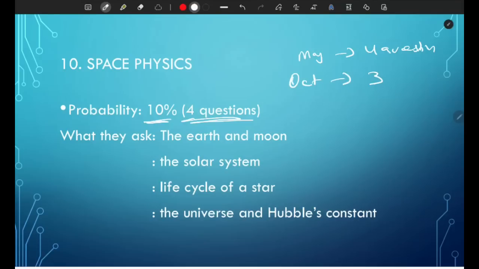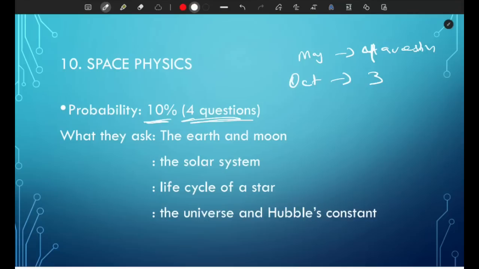So each paper in October-November had 3 questions, and the May-June had 4 questions. So it was decreasing, and after that, in the Feb-March 2024 series, the latest one, it became 4 questions again. So I believe expect around 4 questions on the upcoming May-June paper.